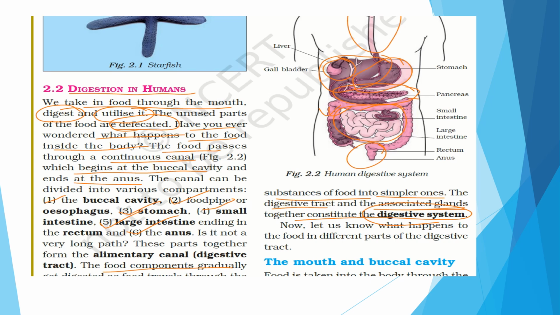So each and every different part we will be taking up one at a time and discussing in full. But this is the introductory part. From the next episode we will start with the mouth and the buccal cavity and the rest of the parts like the esophagus, the stomach, the pancreas, the small intestine, large intestine and the anus. So today it's up to this. Till this, what I have taught today, please go through it. It's a very small lesson, a very small introduction to nutrition in animals.